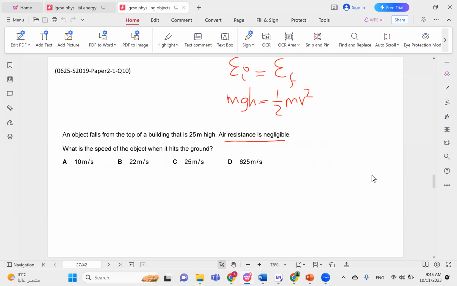Since it's the same object, I don't really need the mass. So this might actually look challenging to some of you because you do not have the mass. So how do you calculate? You do not need the mass because it's the same mass in both equations. So we simply cross out m, and g is 10, h is 25, equals half times v squared. So 250 equals half v squared. 500 equals v squared. So you just get the square root of 500 using your calculator.